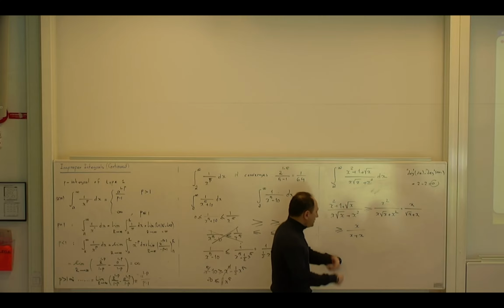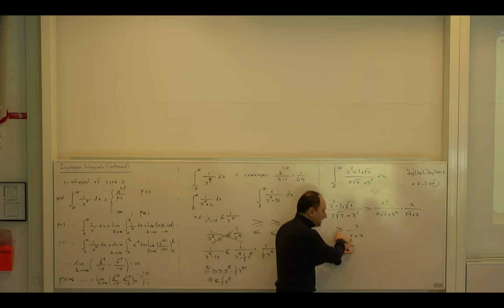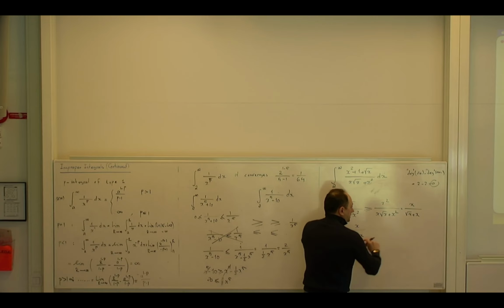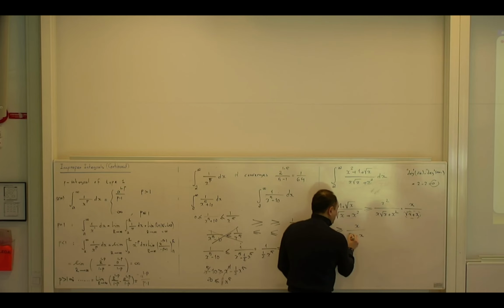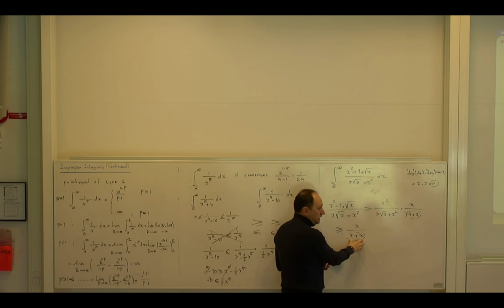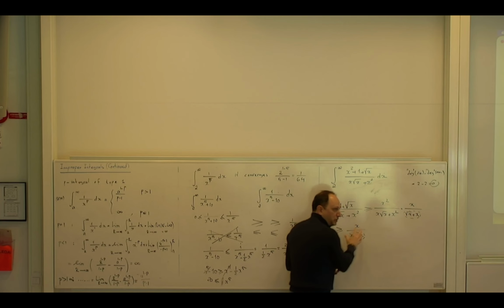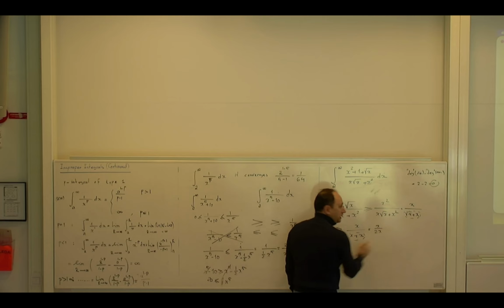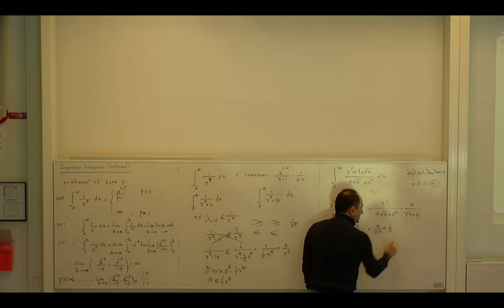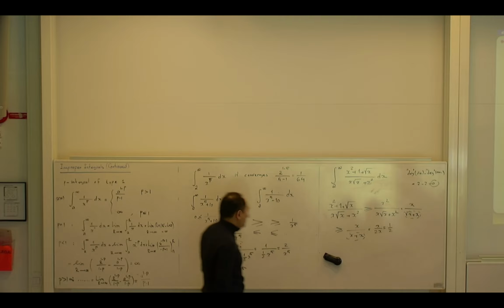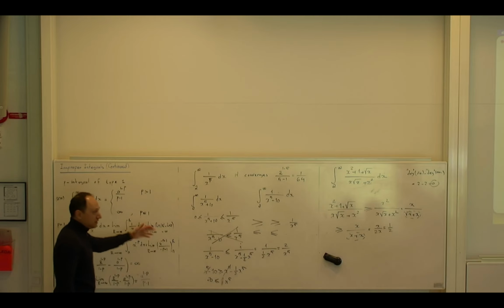So the first thing that comes to mind is to replace this one with that one. But you have to make sure that this inequality is the right inequality. And that is right. Why? Because if you compare this one with this one, I hope that you agree that this one is smaller than that one. So this means the whole fraction is bigger than this one. And this is enough. Why? Because now this becomes x divided by 2x, and it becomes 1 over 2. And this is a zero integral. So our hand-wavy argument was correct, because we guessed that p should be 0. So this is 1 over 2.